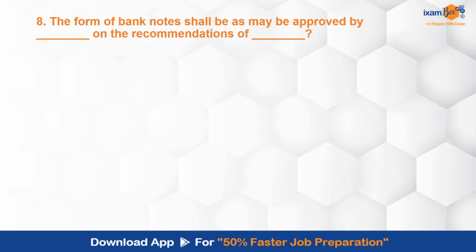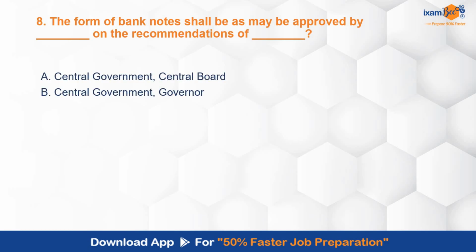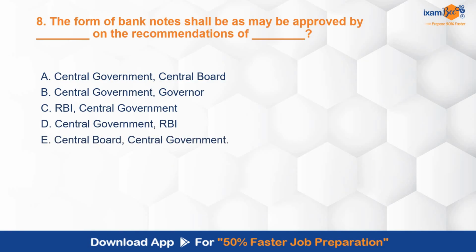Form of banknote shall be as may be approved by dash on the recommendations of dash. Options: Central government on the recommendations of governor; RBI on the recommendations of central government; central government on the recommendations of RBI; central board on the recommendations of central government. So what about the form of banknotes that has been asked over here?